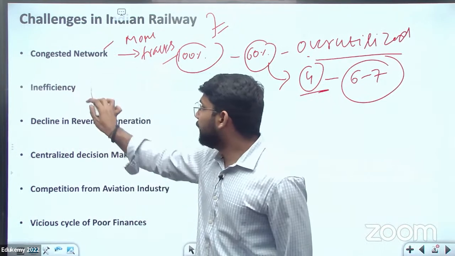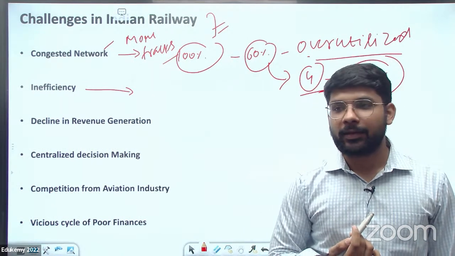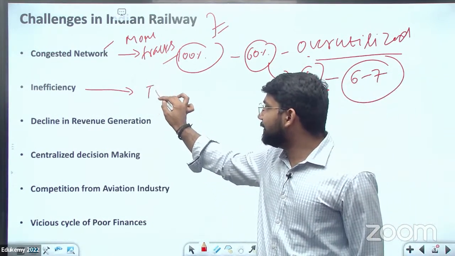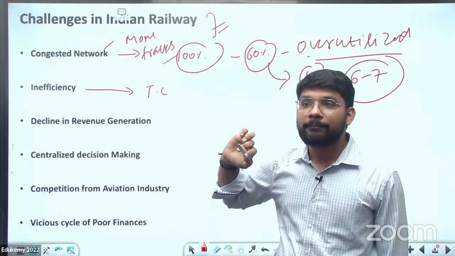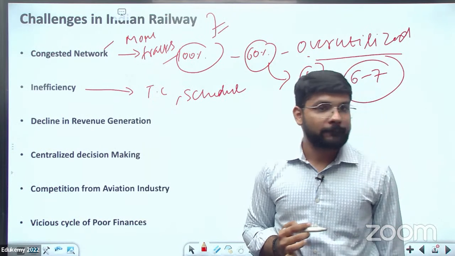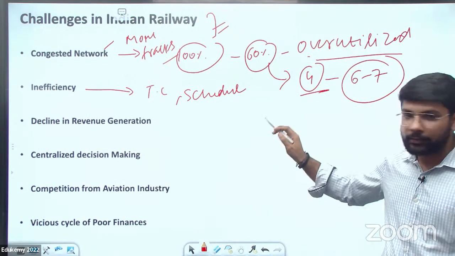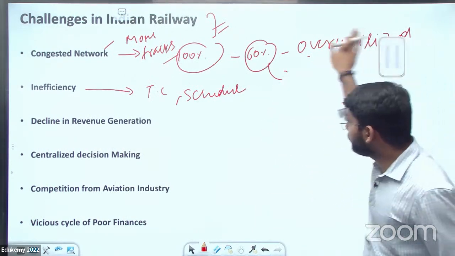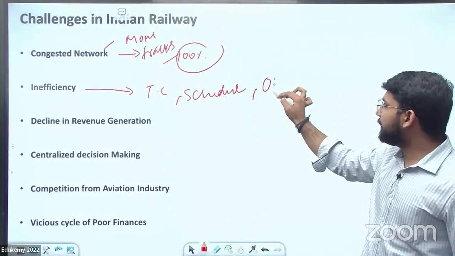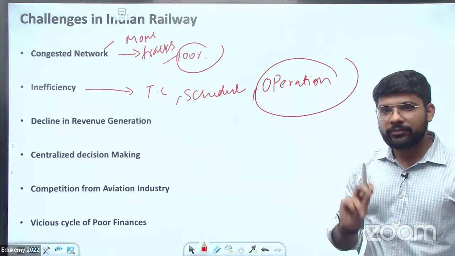Inefficiency of the Indian Railway. Can anybody tell me an example of inefficiency? Where is the Indian Railway inefficient? Ticket collecting system, schedule, and security lapses is not the inefficiency. Signaling system, that's the technology part. Inefficiency mostly comes under the operation heads. Operation of Indian Railway is very weak.